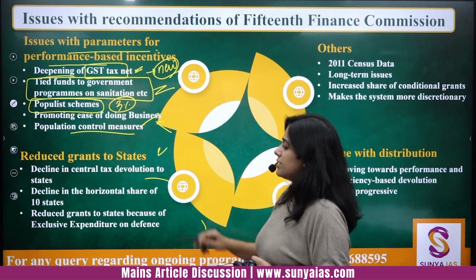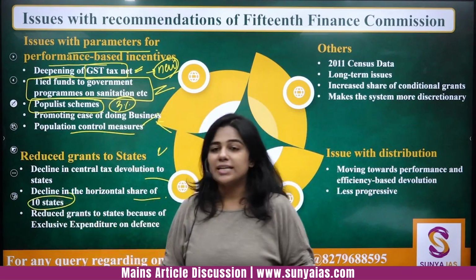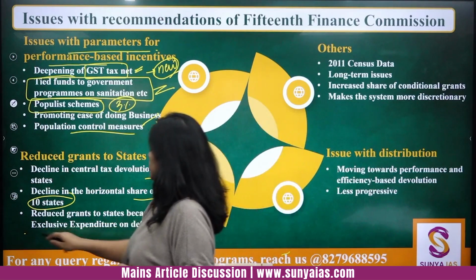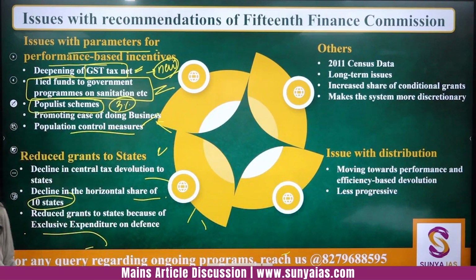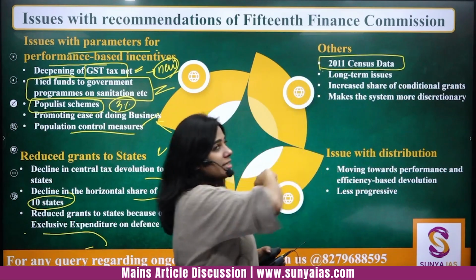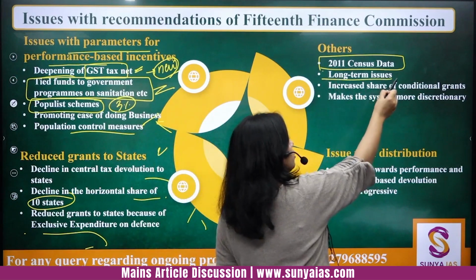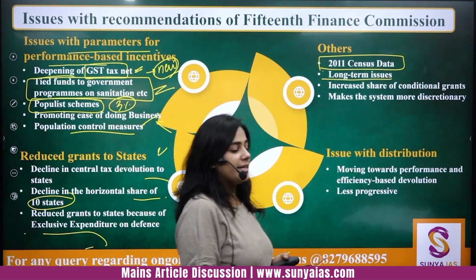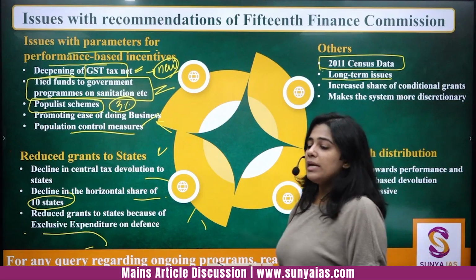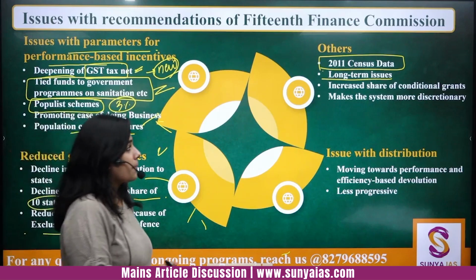So decline in central devolution, decline in horizontal share of 10 states. 10 states have faced decline, mostly South Indian states, and reduced grants to states because of exclusive expenditure on defense, the modernization fund that I told you about. Then including the 2011 census, there is a big backlash on this by the South Indian states. There are long-term issues regarding even criteria like tax effort, etc. What are the parameters, what are the bases, which kind of taxes are we talking about, right?